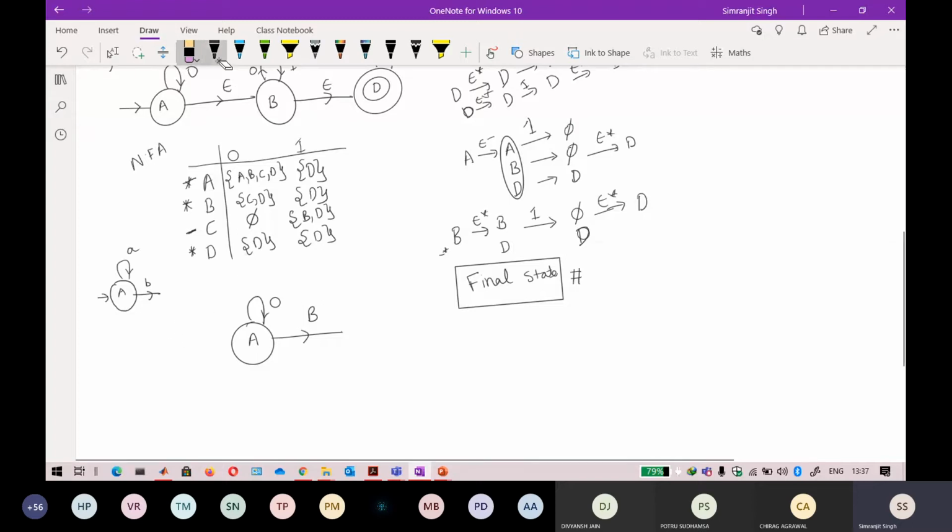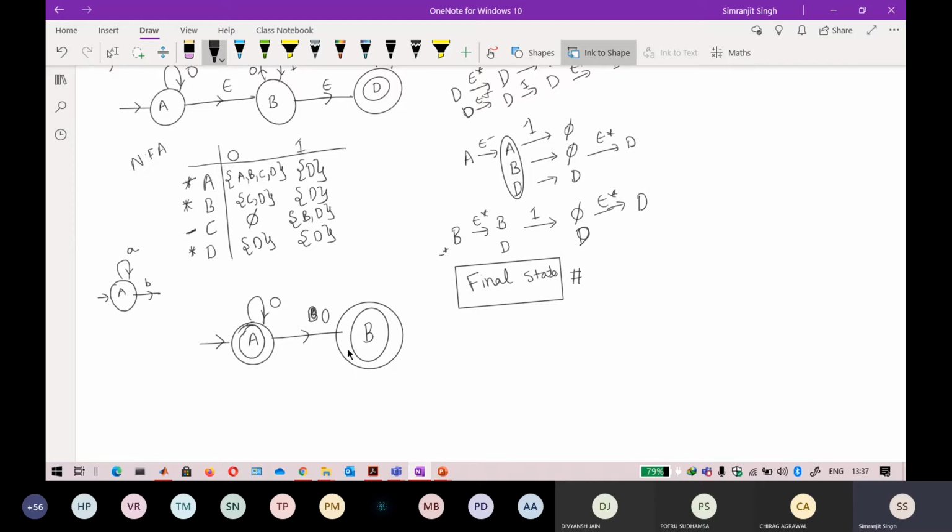Okay, so how to draw it? Firstly, the initial state is your A. This will be your final state. This will be your final state also. After that, from A, on receiving an input of 0, it stays at A as well as goes towards B. So I write it as B, and B is also a final state here.